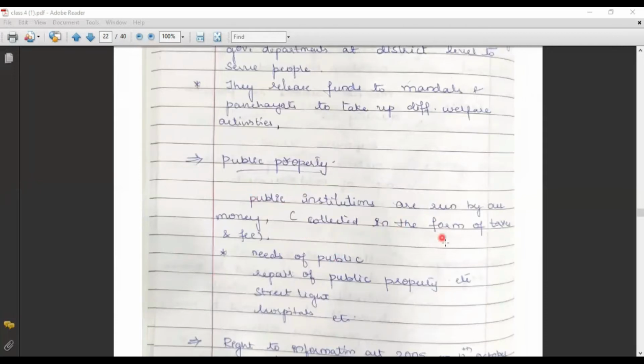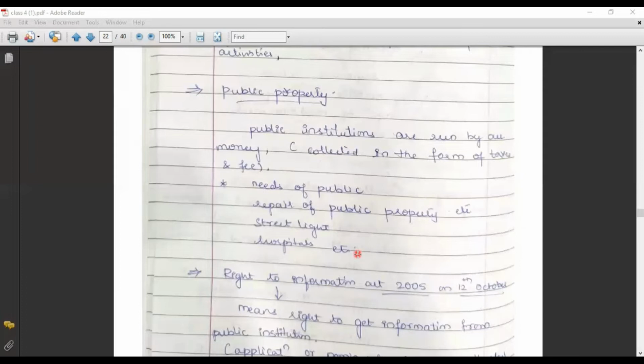Public property means the public institutions are run by our money, the money which is paid in the form of tax. Whatever money is collected in the form of tax and fees is used to maintain the public property, like repairing street lights, public properties, hospitals or schools. Everything is done with the help of that collected money. So that is public property, and the safeguarding of public property.